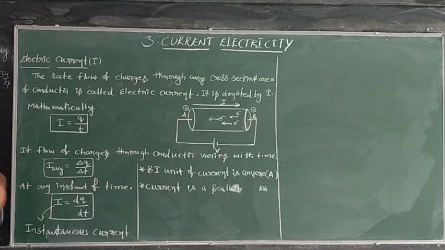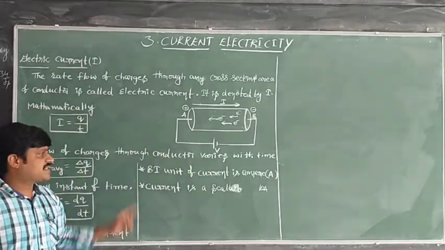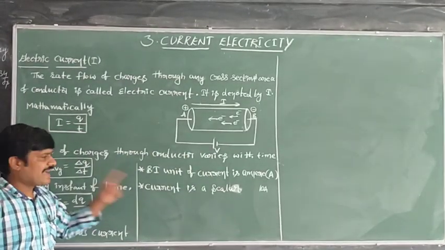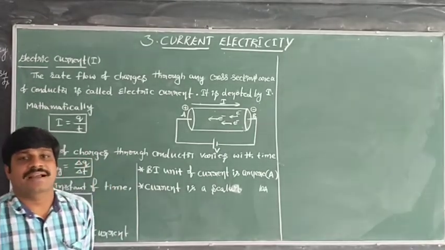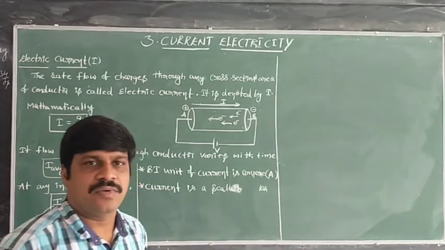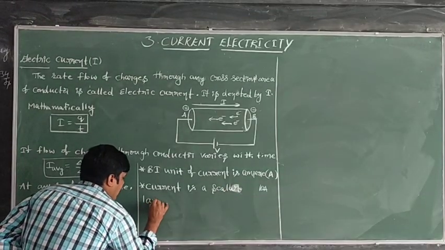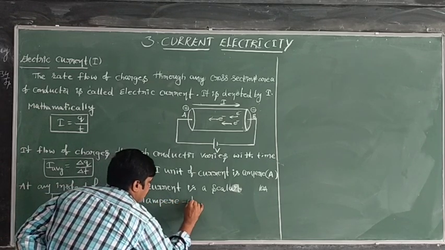What is the SI unit of current? The SI unit of current is 1 ampere. Sir, is current a scalar quantity or a vector quantity? Surely current is a scalar quantity. Sir, what is the definition of 1 ampere? How do we write the definition of 1 ampere?